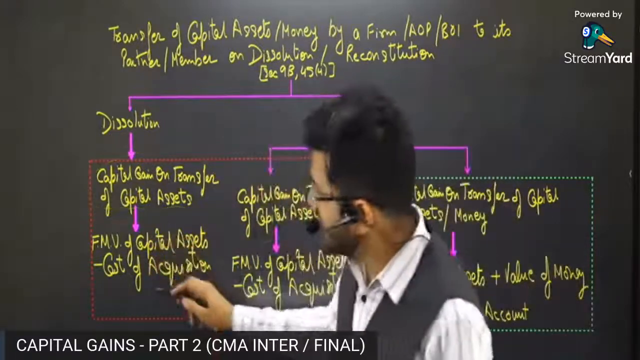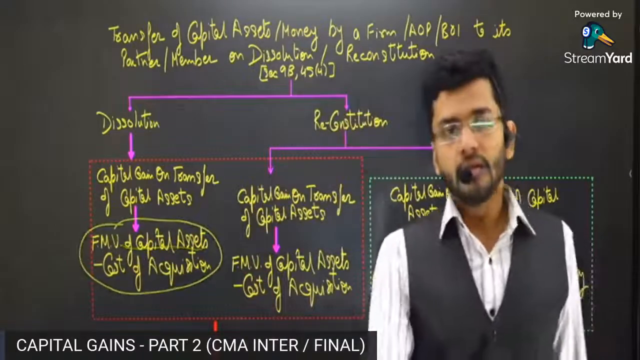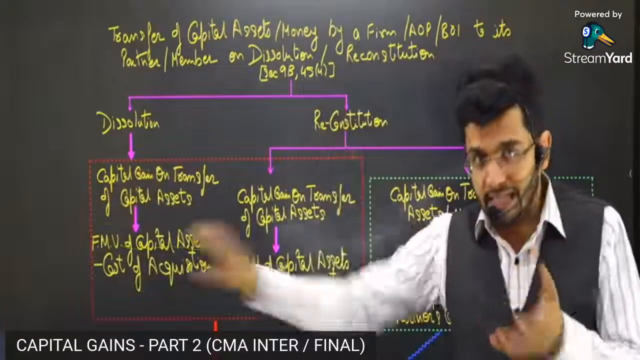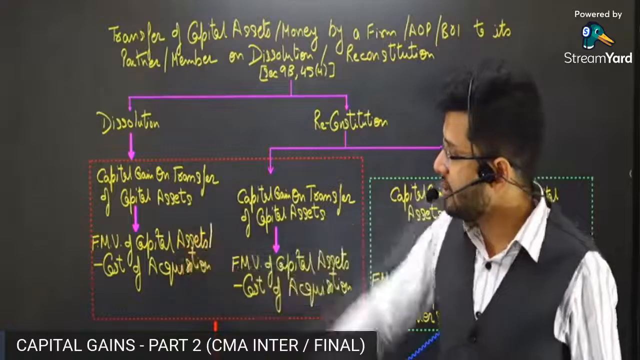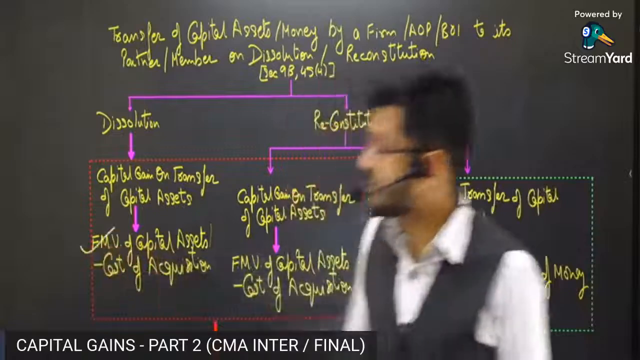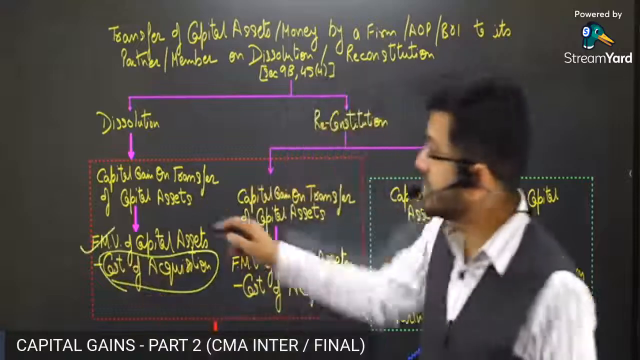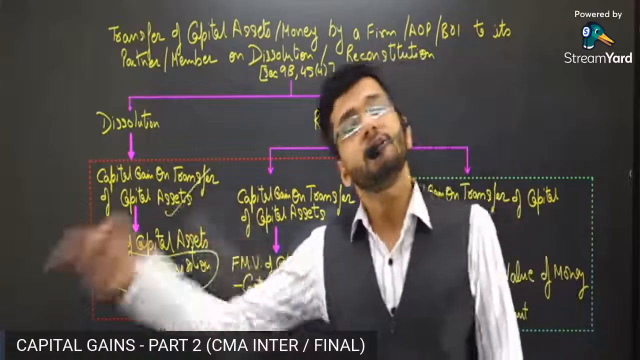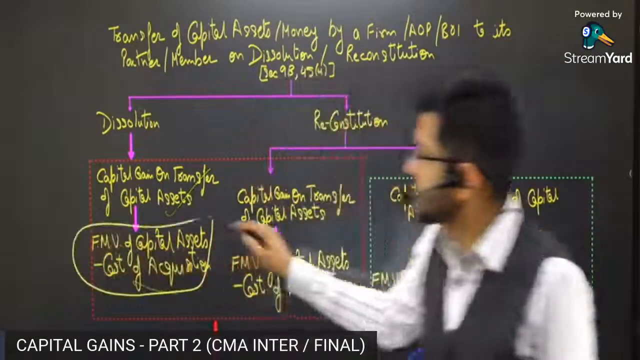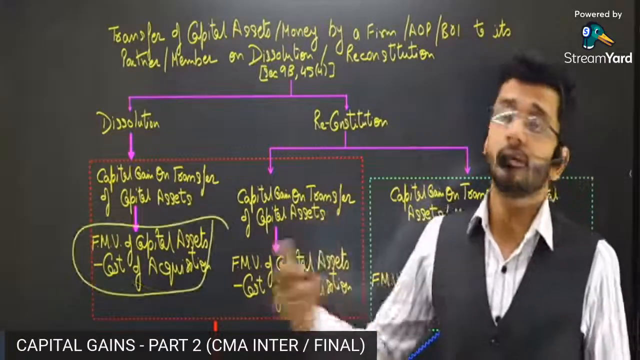In this case, the capital gain will be computed using this formula: fair market value of the capital asset. So on the day when the firm is getting dissolved and all the partners are getting their share in the assets, what is the fair market value of the capital asset which is being distributed to the partners? That is the sales consideration, minus the cost of acquisition of that particular asset in the hands of the partnership firm. So this is the formula which we are going to use to compute the capital gain in case of dissolution of a partnership firm.